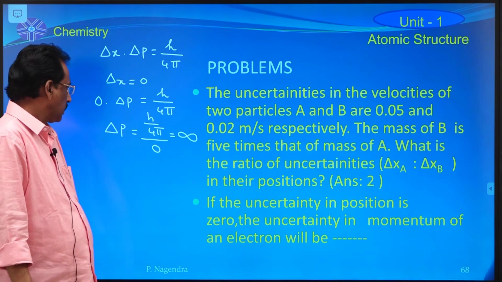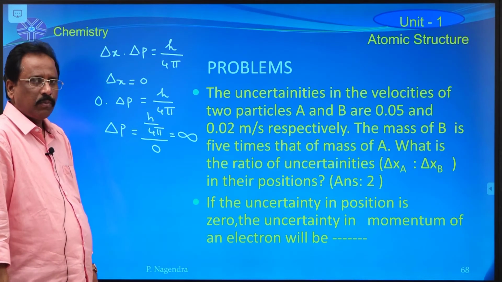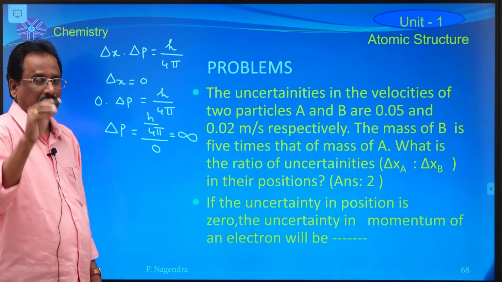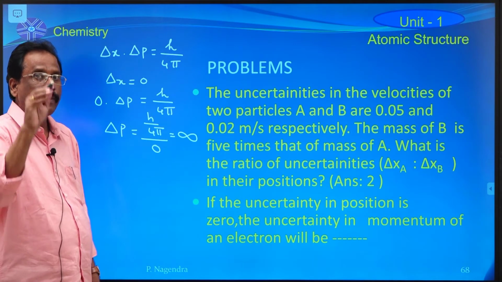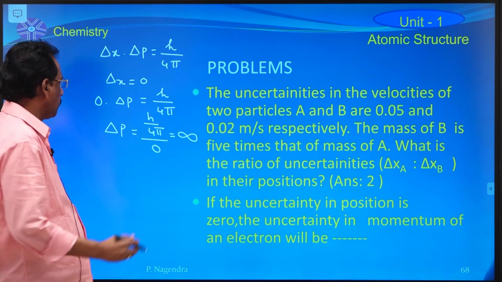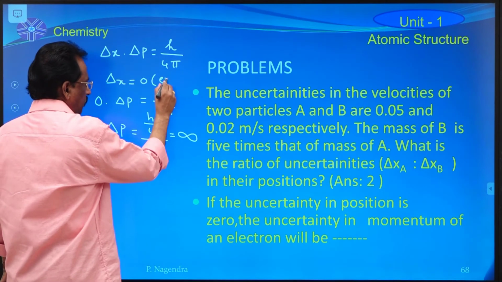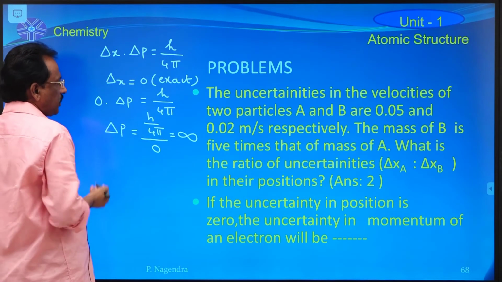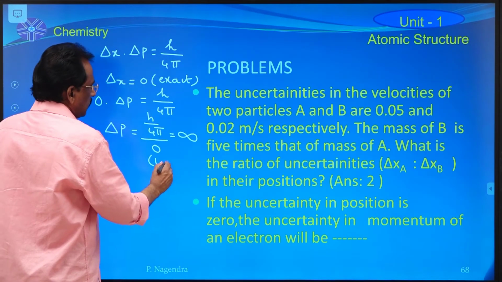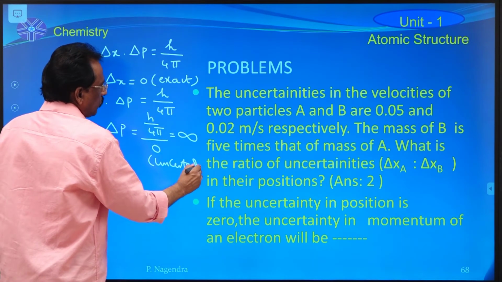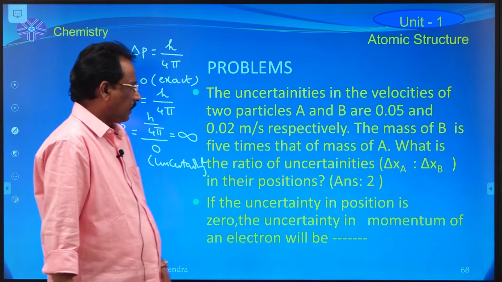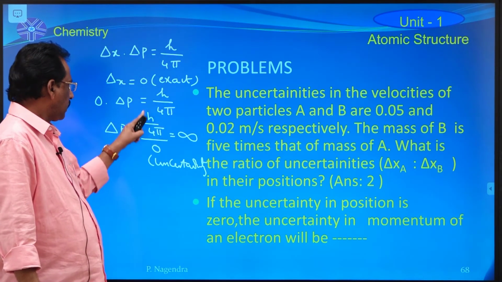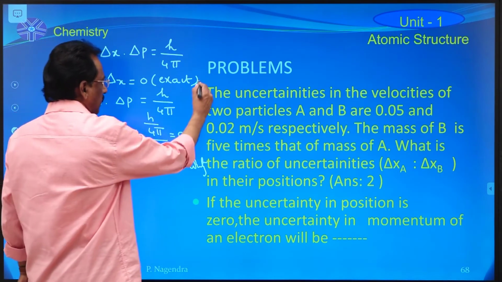That means the determination of the momentum of the particle becomes inaccurate. There is an error while determining its momentum. So, if one can determine the exact position of a particle like an electron, now the determination of momentum becomes uncertain. So the final conclusion from this problem is that certainty in one factor introduces uncertainty in the other factor.